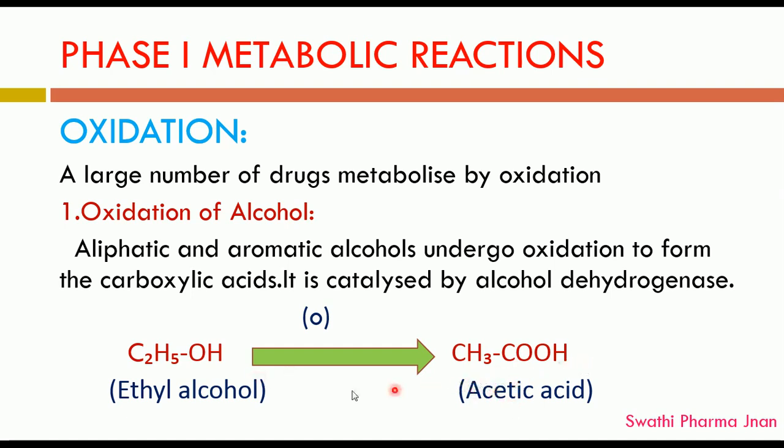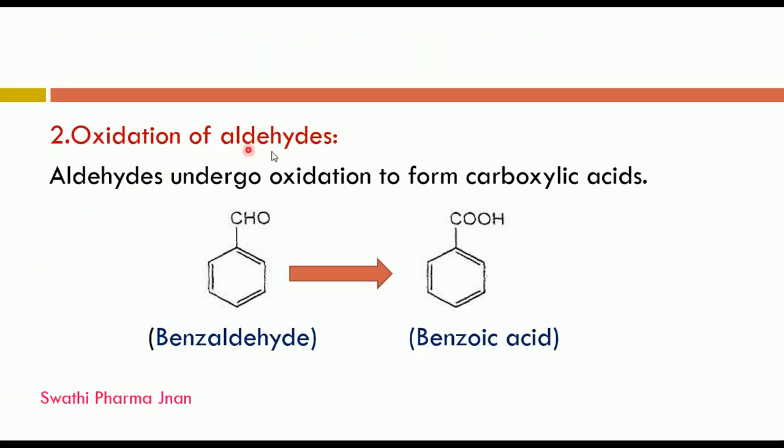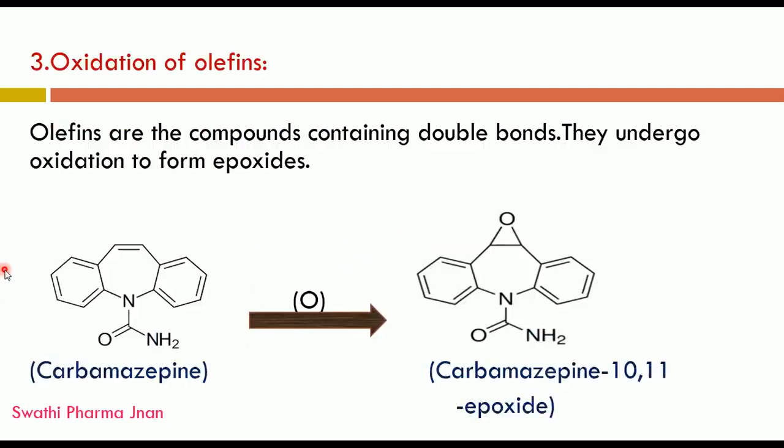Next is oxidation of aldehydes. Aldehydes undergo oxidation to form carboxylic acid. An example is benzaldehyde. Benzaldehyde also undergoes oxidation: one more oxygen is introduced to convert the aldehyde group into a carboxylic acid. The final metabolite formed by this phase 1 oxidation reaction is benzoic acid.